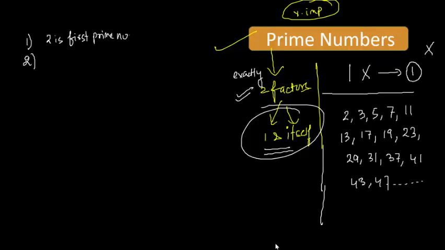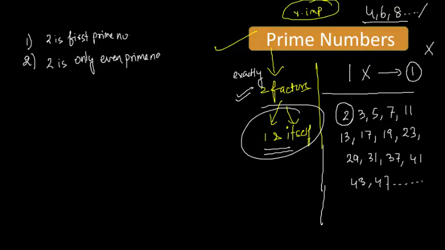How many prime numbers do we have which are even? Yes, Vikram, right. You have written this. 2 is the first and only even prime number. Good. So 2 is the first prime number and 2 is the only even prime number. Can I say after this, no even number would be prime, like 4, 6, 8, nothing? These cannot be prime because they are divisible by 2. So if they are divisible by 2, they cannot be prime anytime, right?